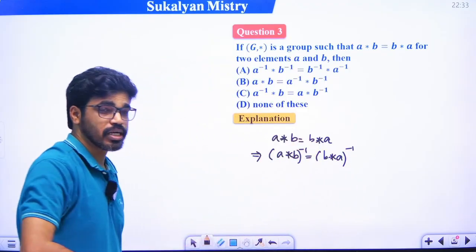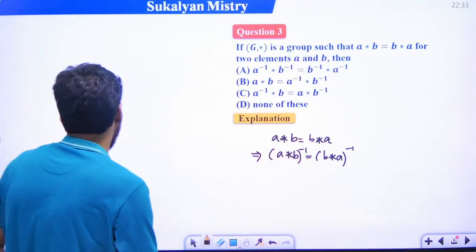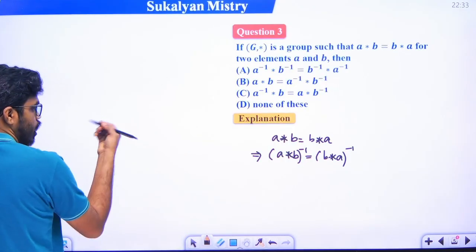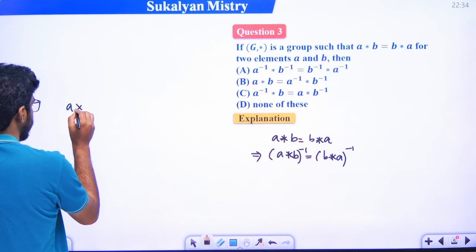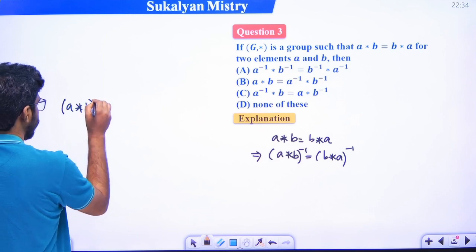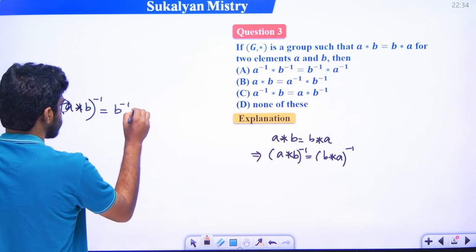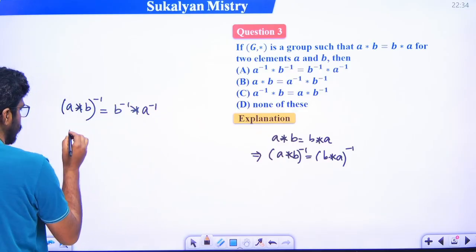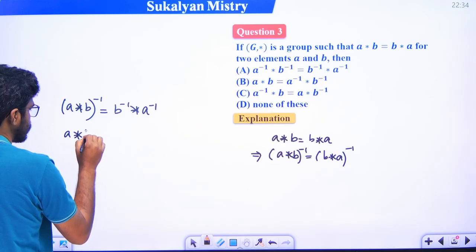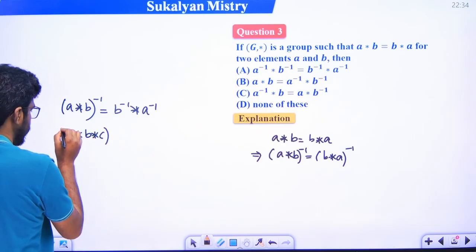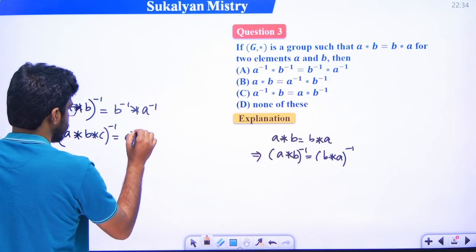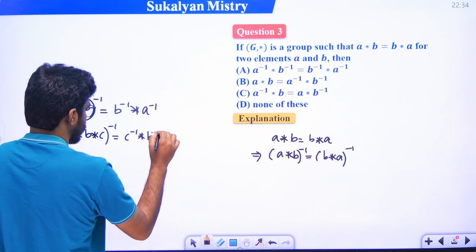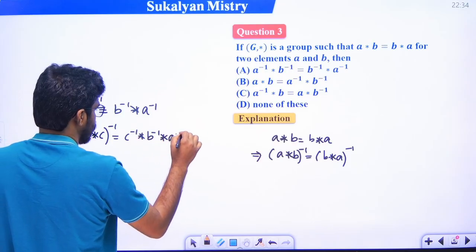Now we know the reversal property of a group. What is this property? Suppose A and B are two elements of a group, then A star B inverse is B inverse star A inverse, right? So this property is known as the reversal property. Similarly, A star B star C inverse will be C inverse star B inverse star A inverse.